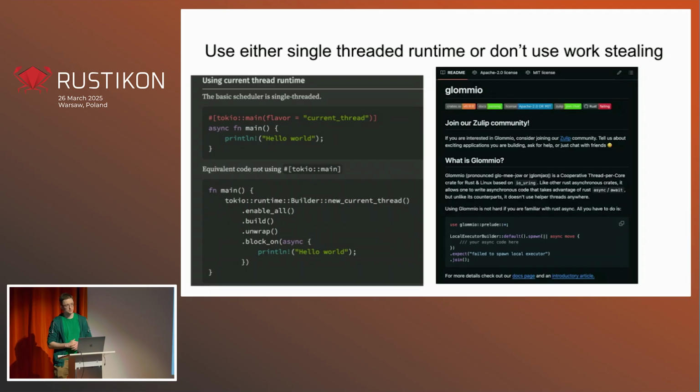An alternative, which is more suitable for multi-CPU servers, are runtimes which don't do thread work stealing.